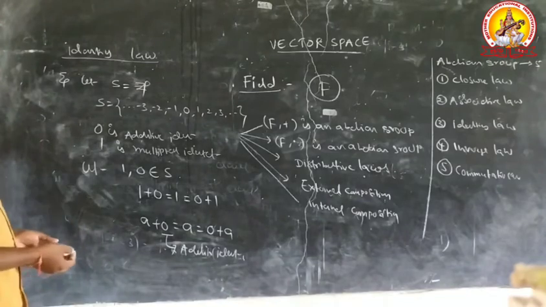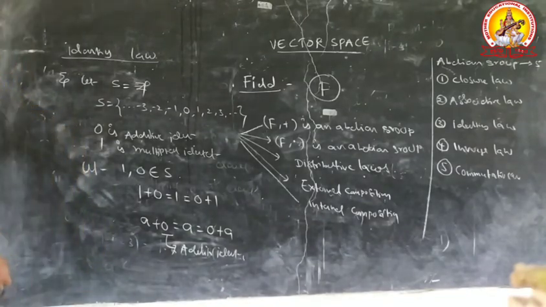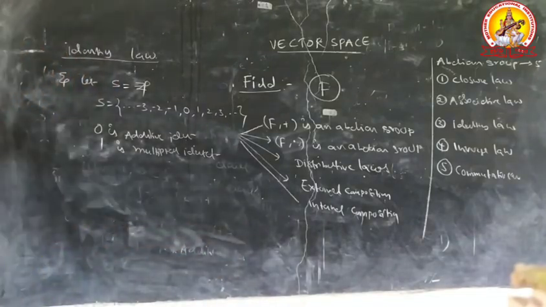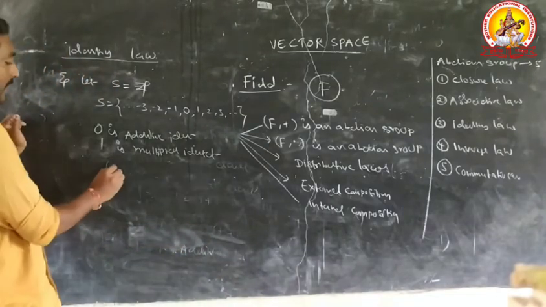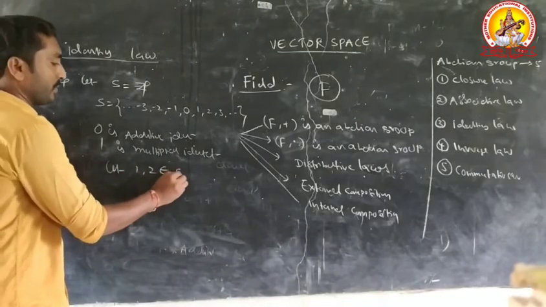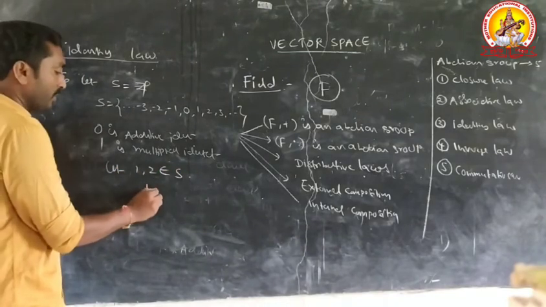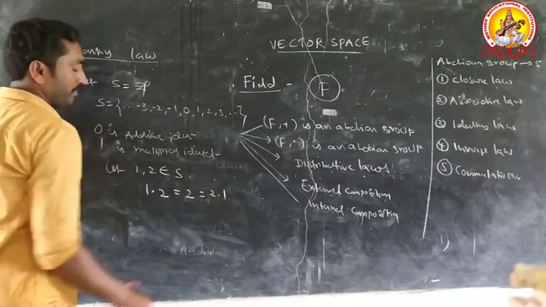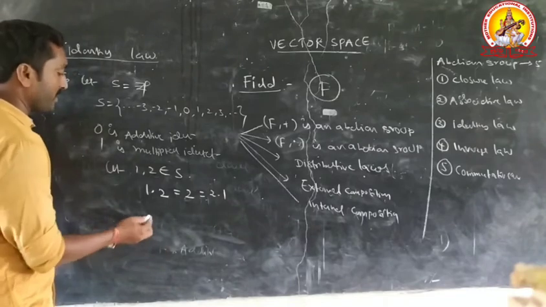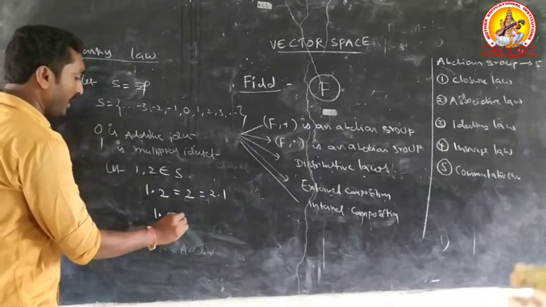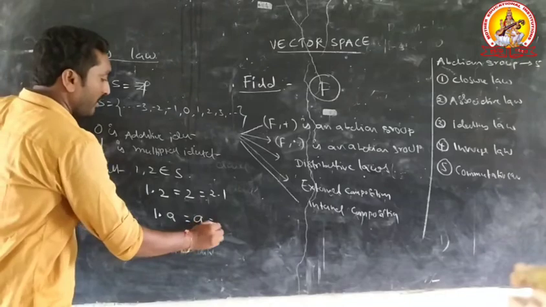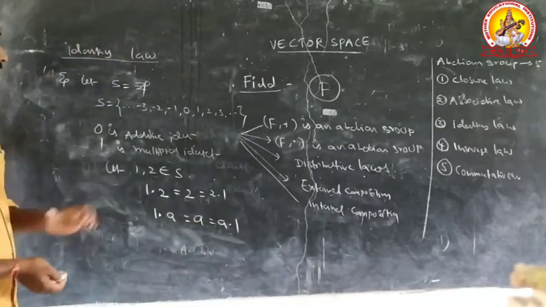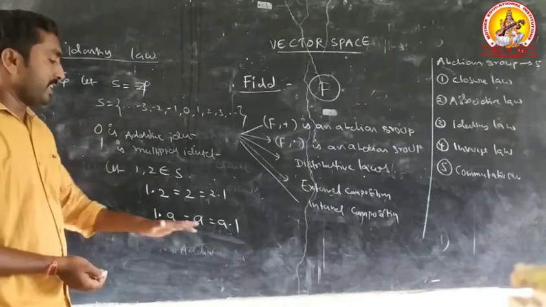Another one is the multiplicative process. Let 1, 2 belong to S. 1 into 2 equals 2, which equals 2 into 1. Converting this equation to ABC form, 1 into a equals a, which equals a into 1. S satisfies this condition.